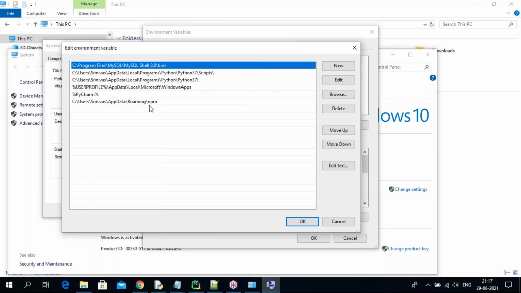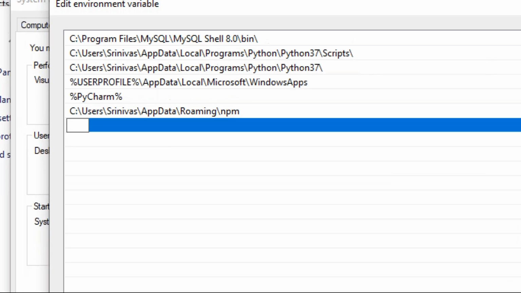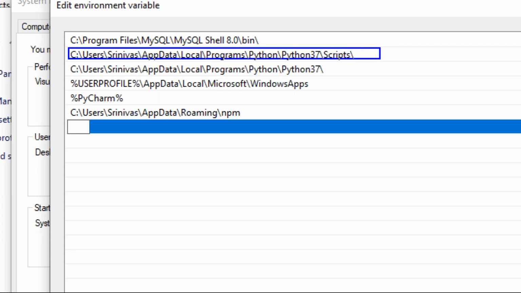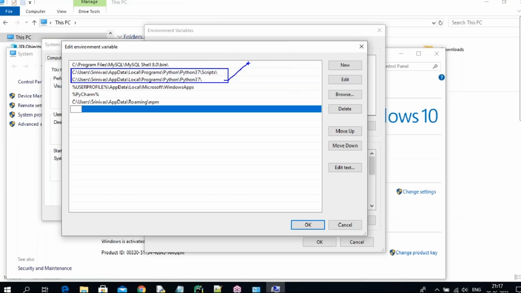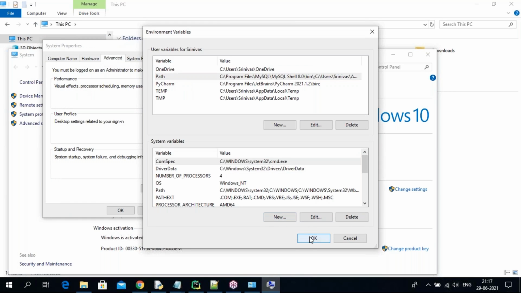To add the environment variable, copy and paste here, or click New. This is the pip location and this is the Python location. We need to add both, then only Python works perfectly from the command prompt. Remember all these things.